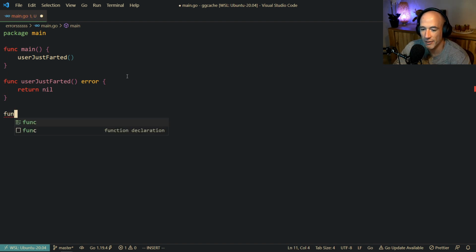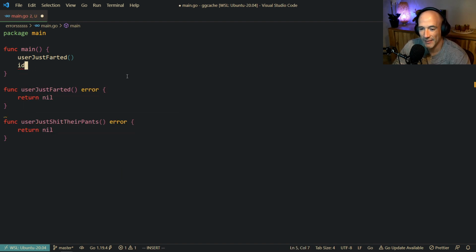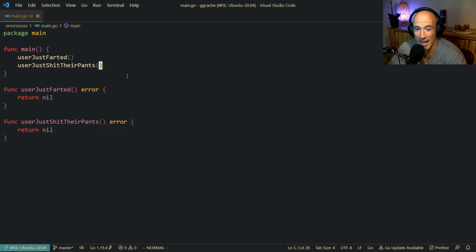But if you have a function, user just shit their pants, right? That's problematic. Let's return. I'm going to return null here. It doesn't really matter, right? In this case, if the user just shit their pants, that's problematic because I want to handle that. Why? Because if the user just shit their pants, we want to change the diapers. That's what we're going to do, right?